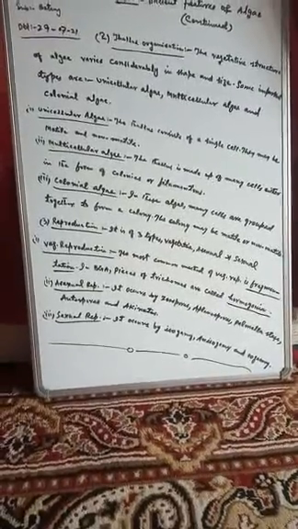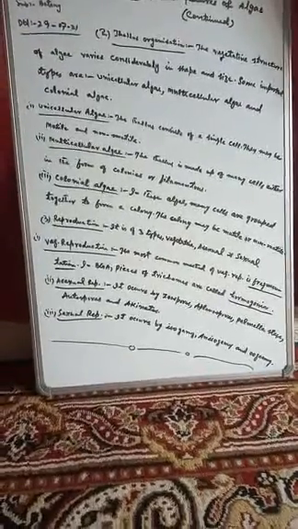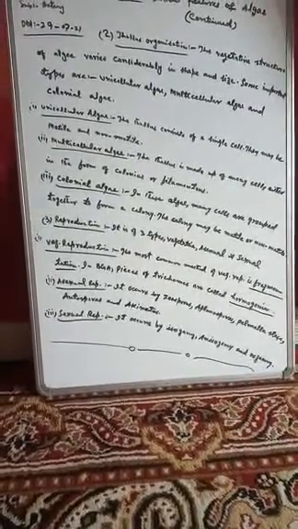This type of algae, that is unicellular algae, may be motile and non-motile. That means both the types of algae, motile as well as non-motile, are found. Motile means they show movement, while non-motile means which doesn't show movement.